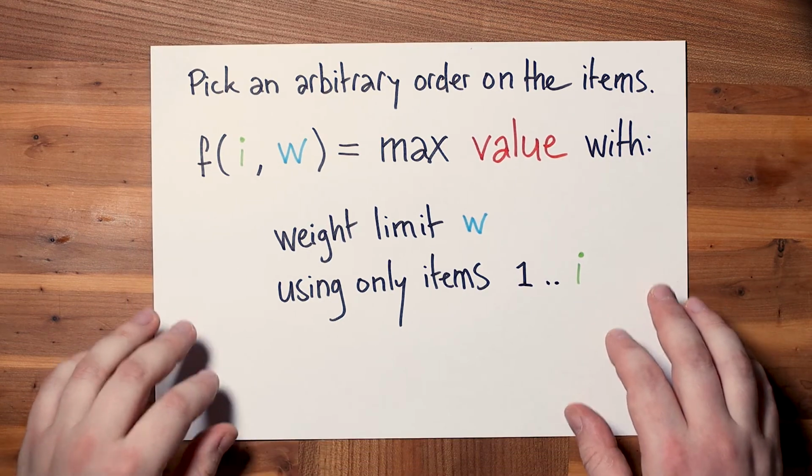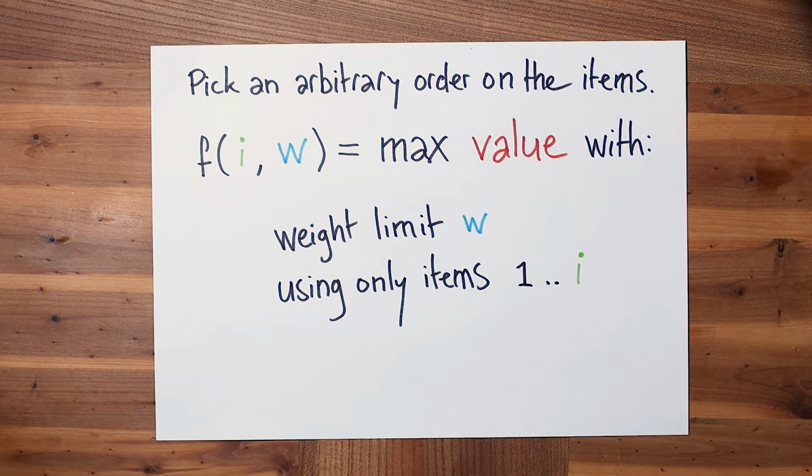So now how do we solve the problem? Well, given the definition of f, the answer to our problem is f of n and big W, which we can actually calculate using the recurrence. So what runtime does this have? Disregarding the cost of the recursive calls, we can clearly evaluate f in constant time. The parameter i ranges from 1 to n, the parameter w ranges from 0 to big W, so we have runtime big O of n times W.